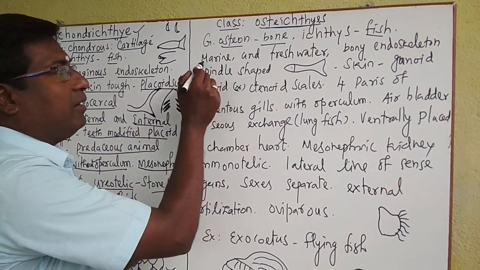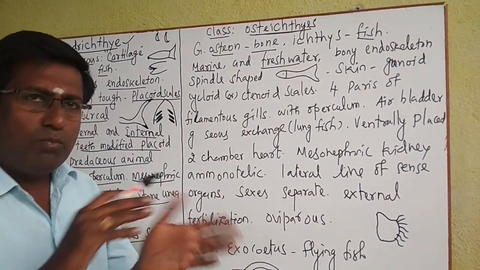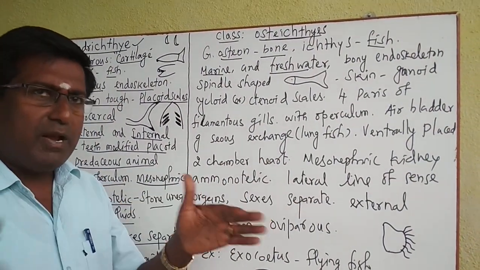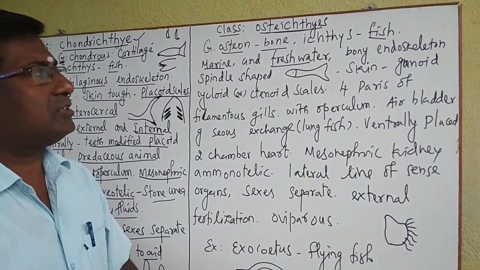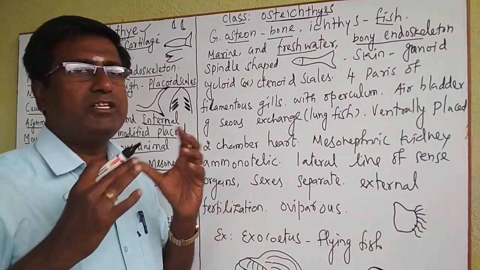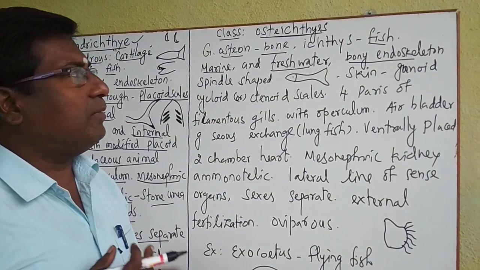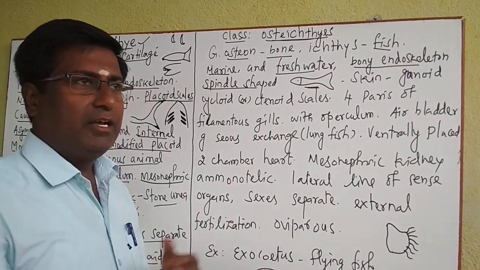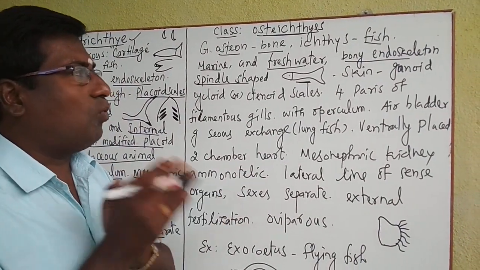They are mostly marine as well as freshwater. They live in both media. Marine means sea water, fresh means river, lake. This kind of fishes lives in both places. And inside the body, the skeleton is very hard. That means a bone skeleton is found inside the body of these fishes. And it is spindle shaped, which is used for easy swimming in the water.